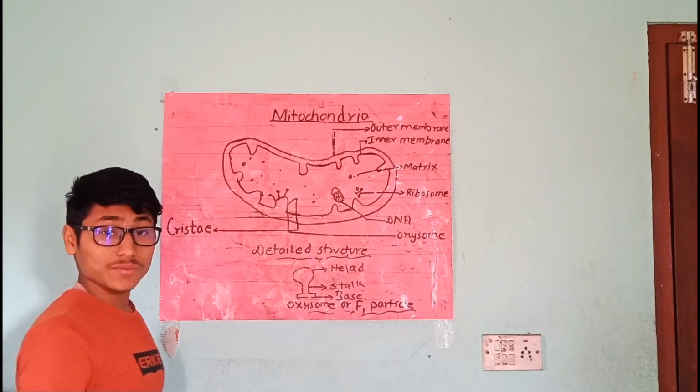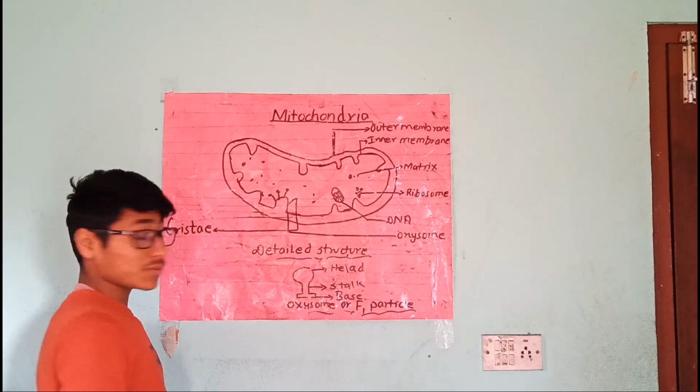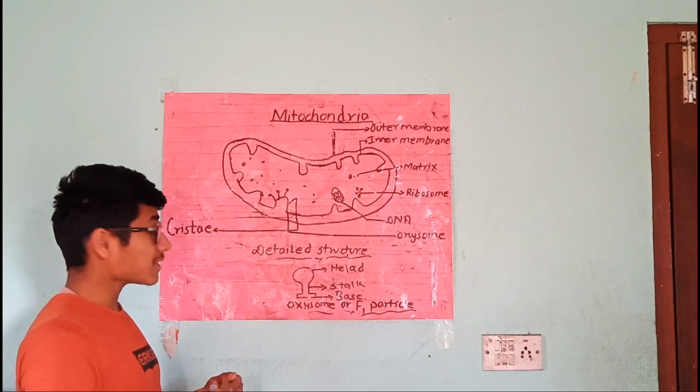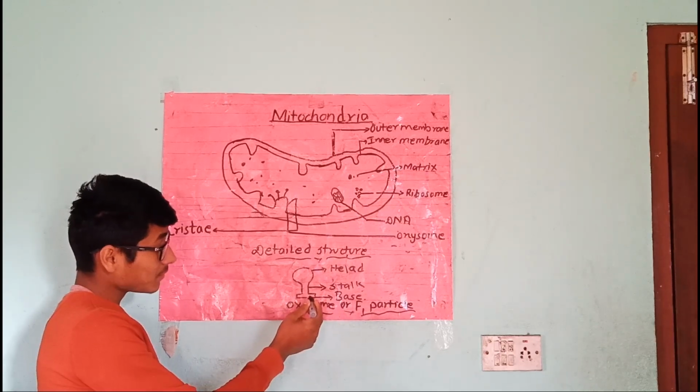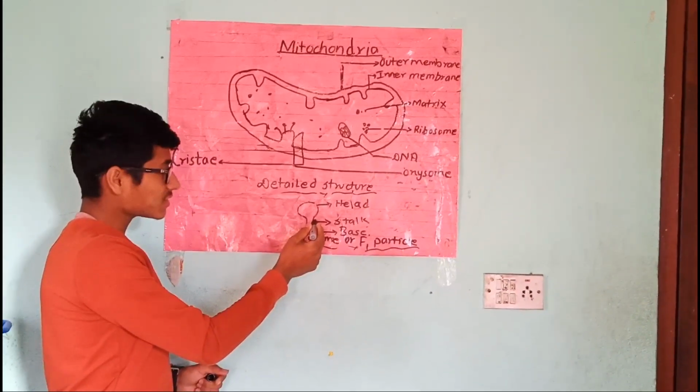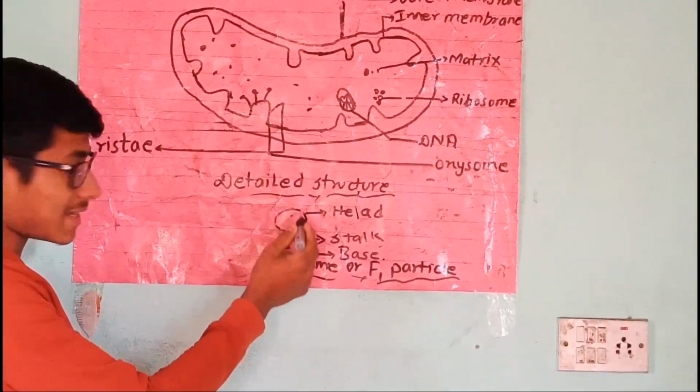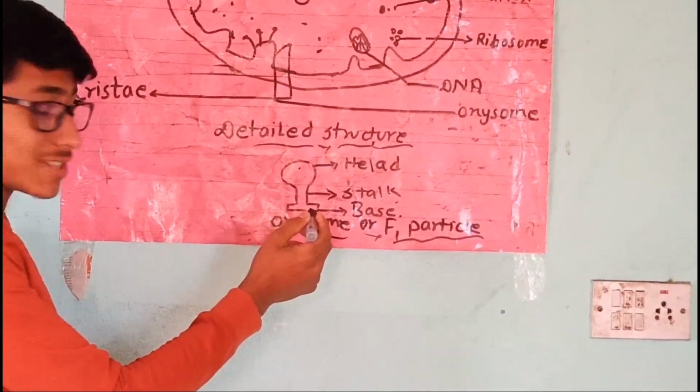Okay, now let's talk about oxysomes. Oxysomes are divided into three parts. They are the head, stalk, and base. The middle part is known as the stalk, the uppermost part is known as the head, and the lowermost part is known as the base.